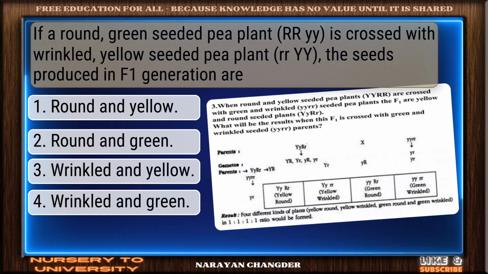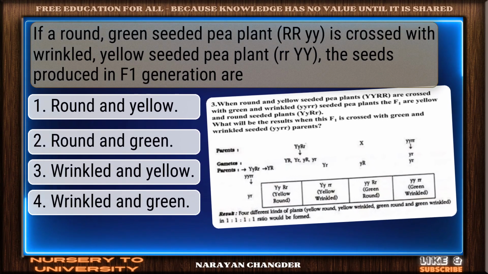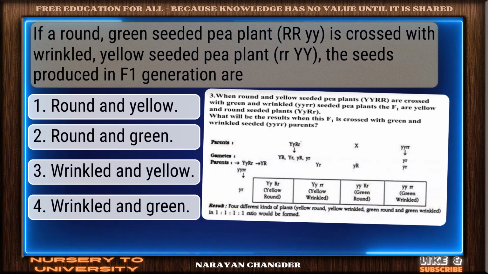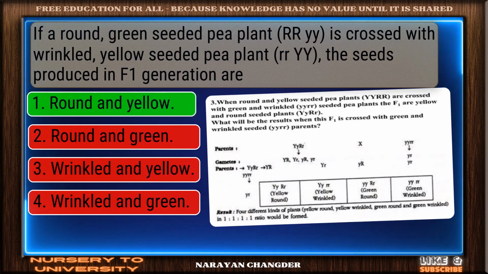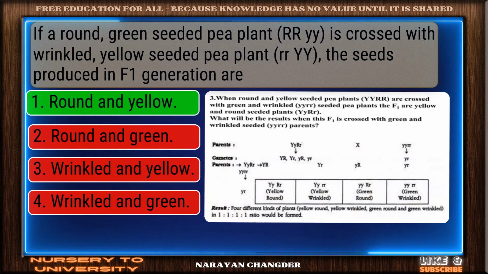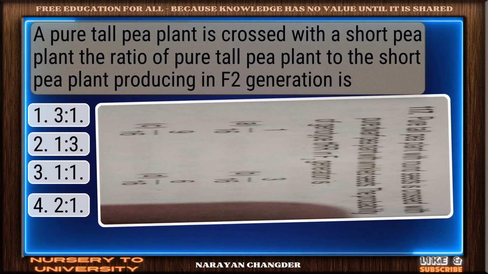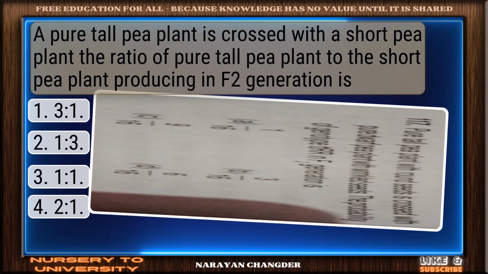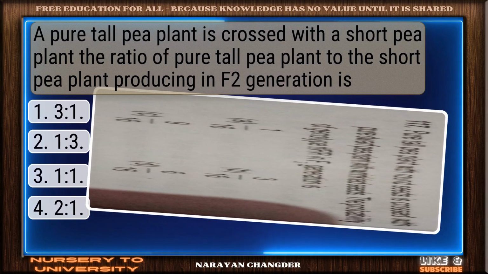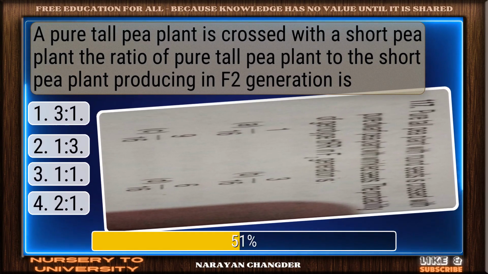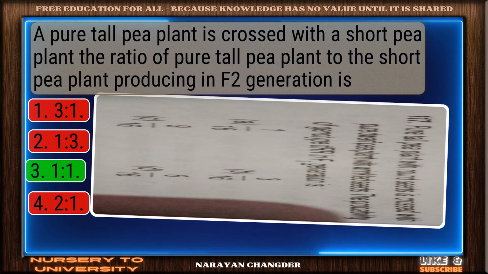If a round, green seeded pea plant is crossed with wrinkled, yellow seeded pea plant, the seeds produced in F1 generation are. Sharp thinking. Round and yellow is right. A pure tall pea plant is crossed with a short pea plant. The ratio of pure tall pea plant to the short pea plant producing in F2 generation is. Smart move. 1-1 is accurate answer.